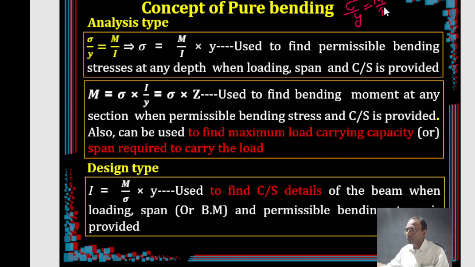A number of applications are available on these two terms only. There is another part, right? That is, sigma by y equal to E by R, or you can say three ways. You can write this equation in three forms.